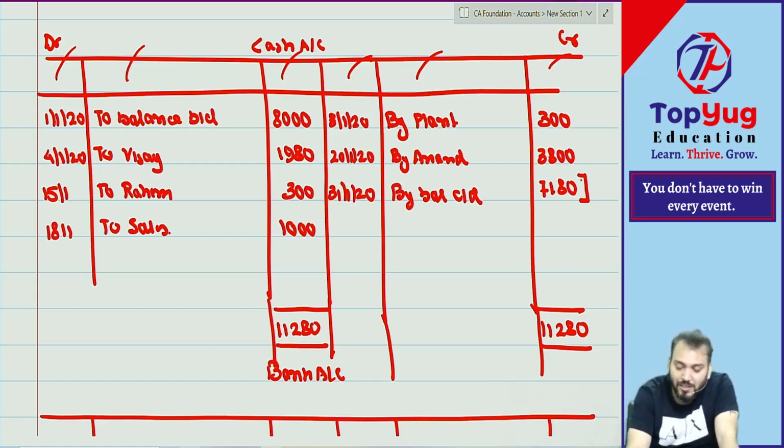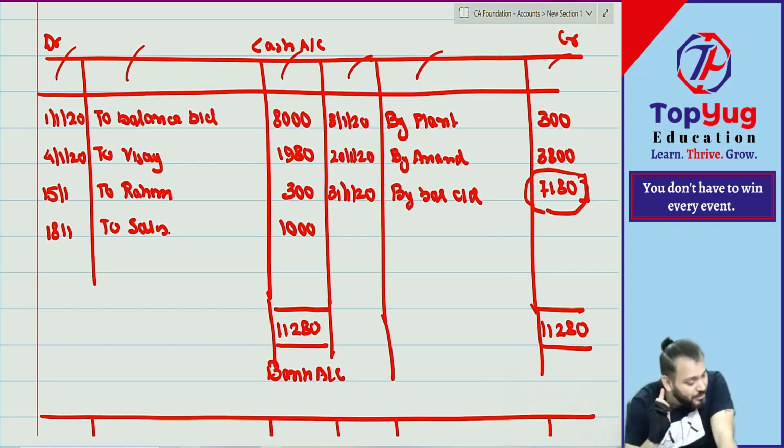My question to you all: is this a debit balance or credit balance? What I'm asking once again, everyone respond. How many are saying debit balance? How many are saying credit balance? What are others saying? Give the answer, it is very simple. Tell me again: this 7,180 is debit balance or credit balance?